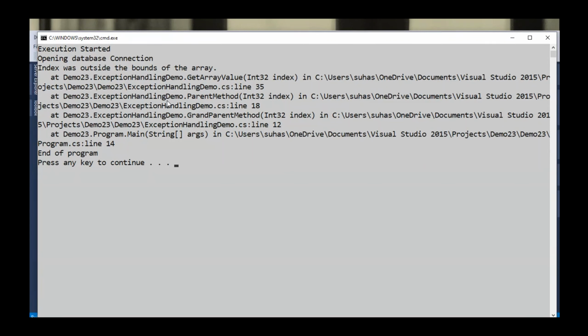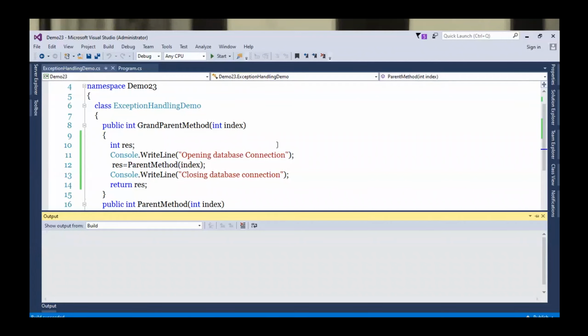Okay. So to handle this criteria, the finally keyword comes into the picture. So what is the purpose of the finally keyword? The finally keyword is used to release the resources which are utilized in both cases, either in case of an exception situation or in case of a normal execution situation. Okay, so let's use the same concept here.